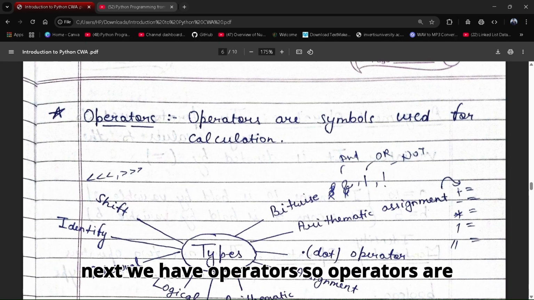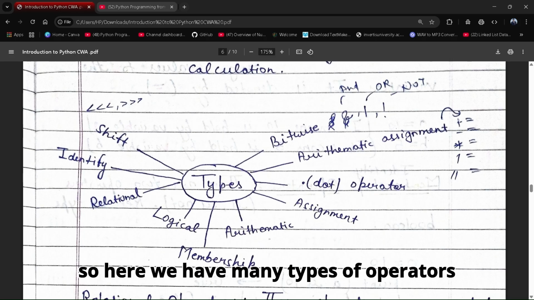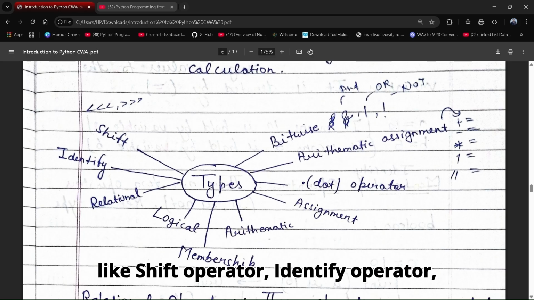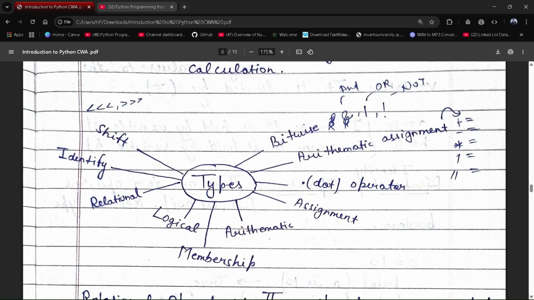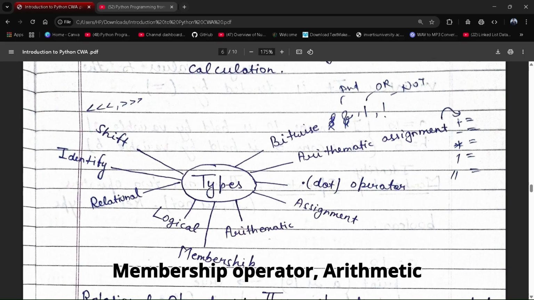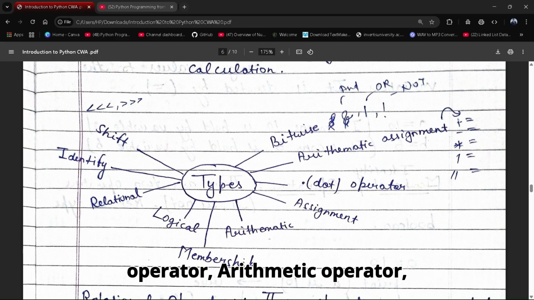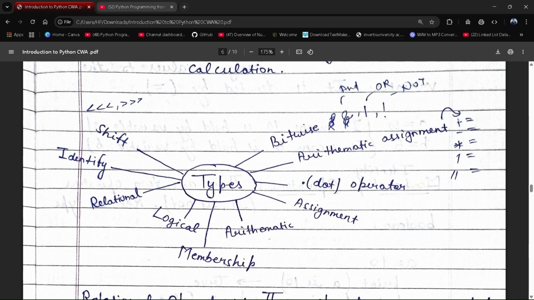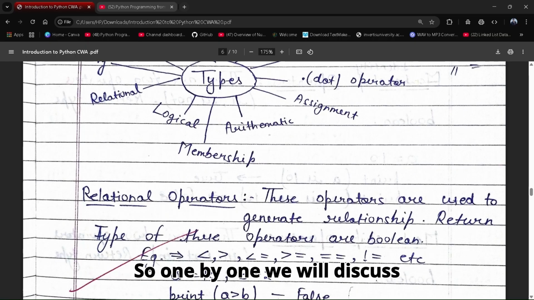So next we have operators. Operators are symbols used for calculation. Here we have many types of operators like shift operator, identity operator, relational operator, logical operator, membership operator, arithmetic operator, assignment operator, bitwise operator, and arithmetic assignment operator. So one by one we will discuss all.